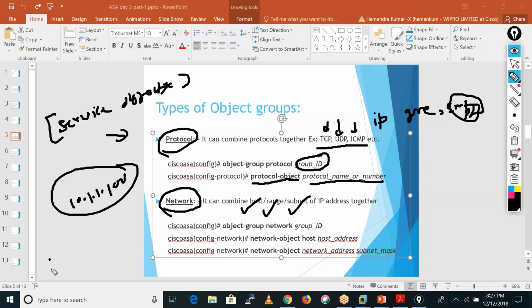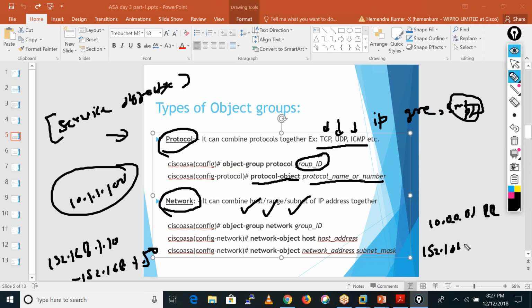Range means if I am including IP addresses like 192.168.1.10 to 192.168.1.50, I have a range of IP addresses. And subnet, like if I am writing 10.0.0.0/24 or 192.168.1.0/24, this is a subnet kind of network object.